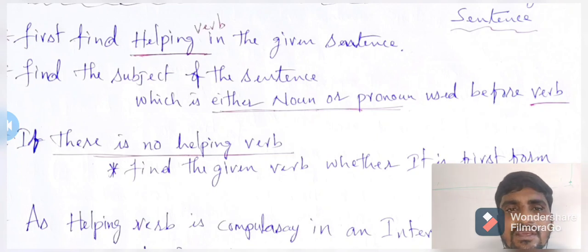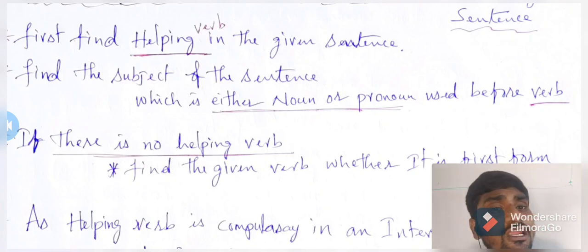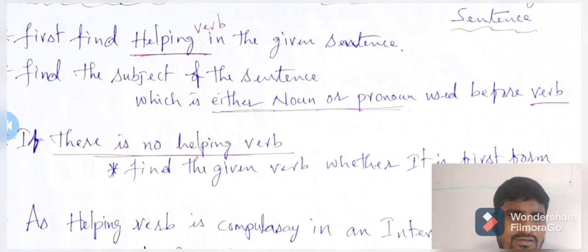Next one, the subject, because the helping verb has to be used in the interrogative sentence before the subject. So unless we know what the subject is, we don't know where we have to place the helping verb. So helping verb identification is also very important.